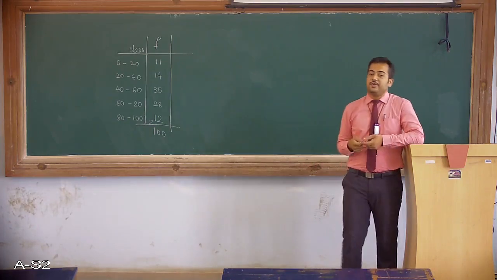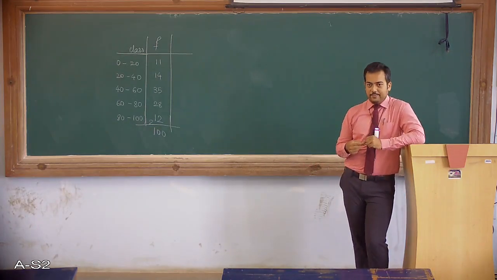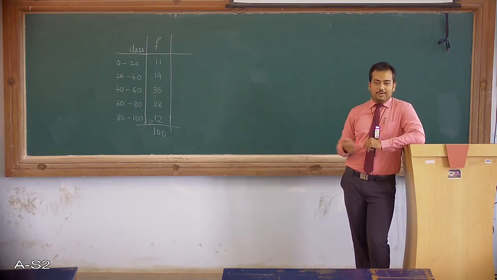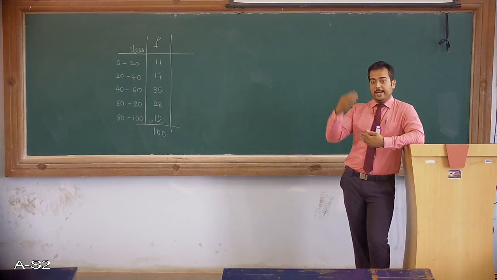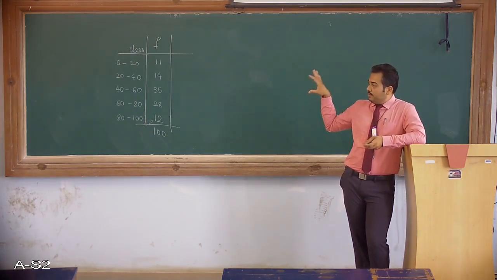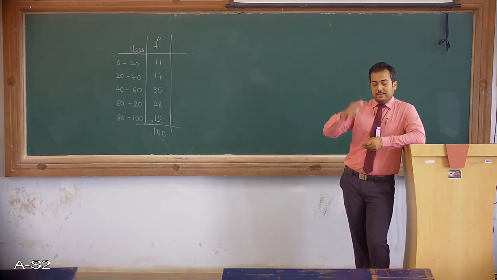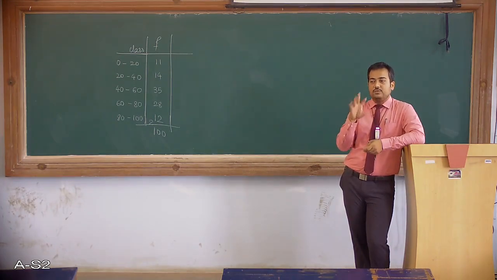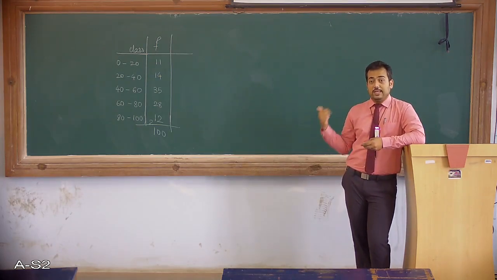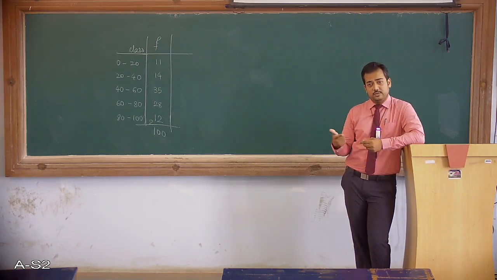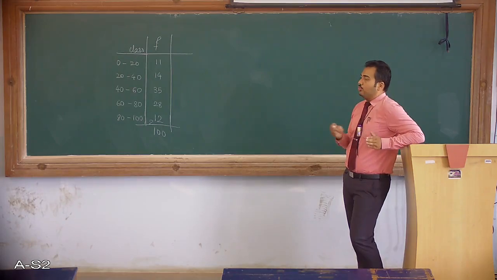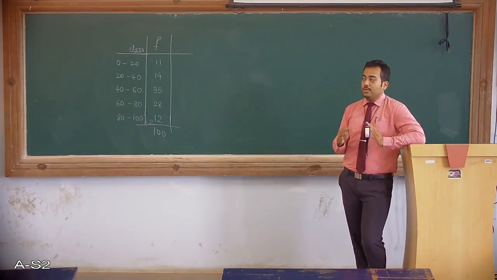Now how do we find the sum of all the items? There is no point going back to the raw data. If we go back to the raw data, then what is the use of this data? If you present the data in statistical classes, I mean in class intervals, that also gives you some understanding of the entire distribution. So we have to make use of this and find the sum of all the elements. From 0 to 20 there are 11 elements, and we don't know which are those 11 elements.